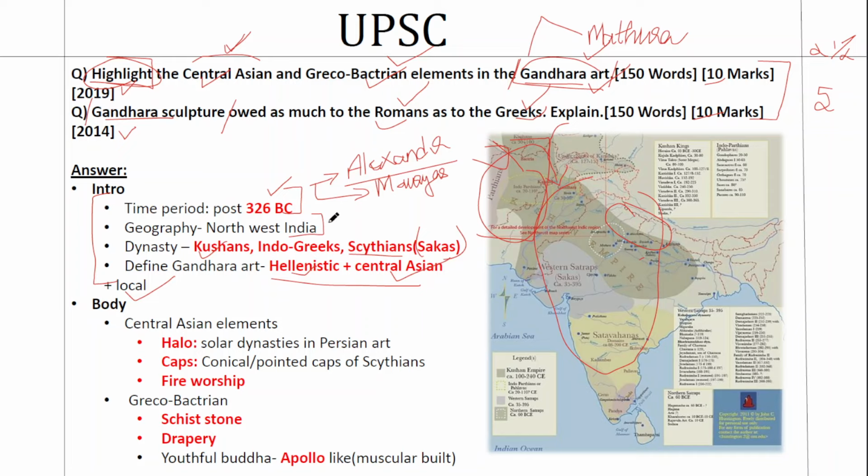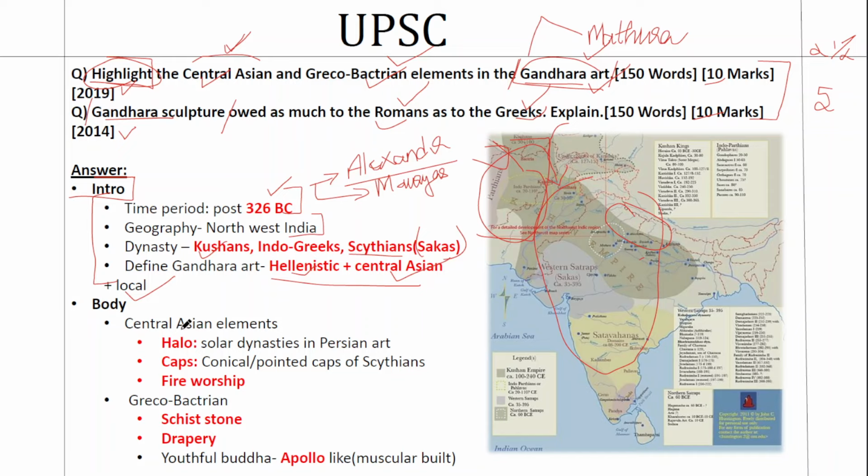Now let's see, whatever I have marked in red in this answer sheet, all of them are very important keywords. That is what will differentiate your answer from a normal answer or an average answer. So that is why it is marked in red here. You can structure it as per the black bold letters, but try to follow or pick up these red highlighted parts as it is, because they are the very key elements to it. That is what will give the impression that you know the question.